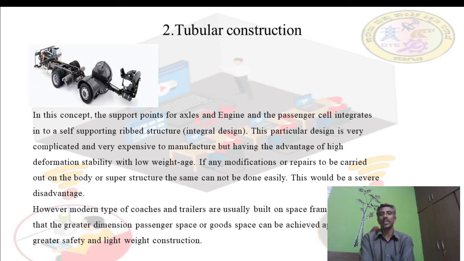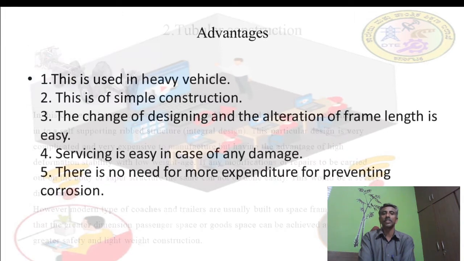And low weight. If any modification or repairs are to be carried out on the body or superstructure, it cannot be done easily. This would be a severe disadvantage. However, modern coaches and trailers are usually built on a space frame, so that greater passenger space or goods space can be achieved, and greater safety and lightweight construction can be done in this type of construction.